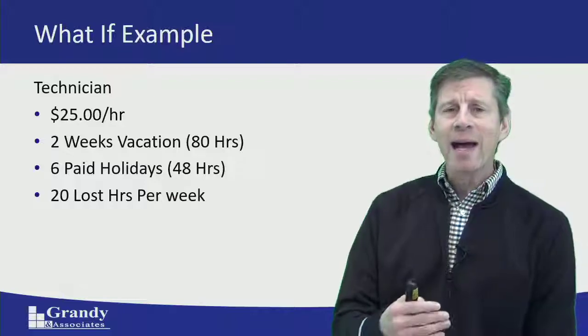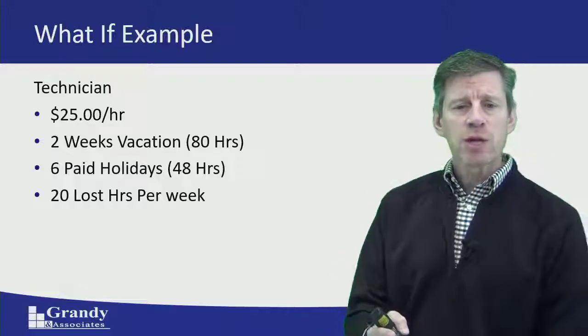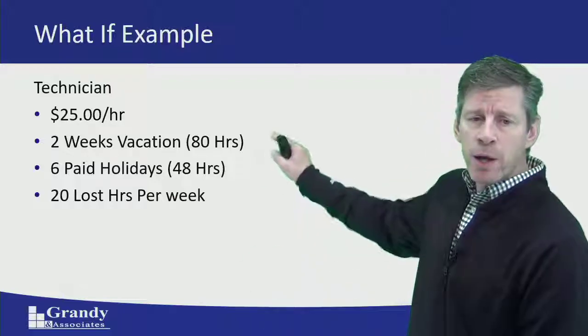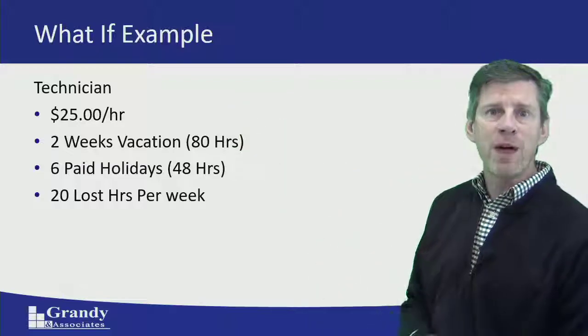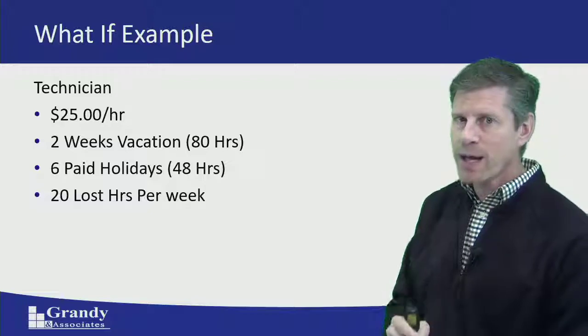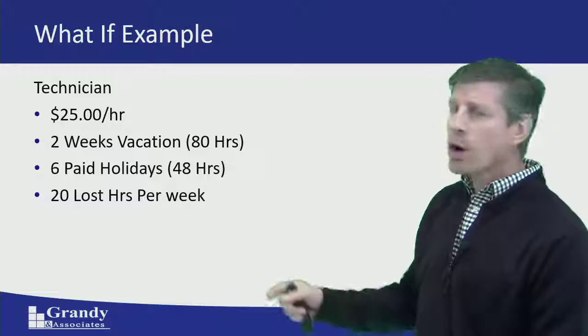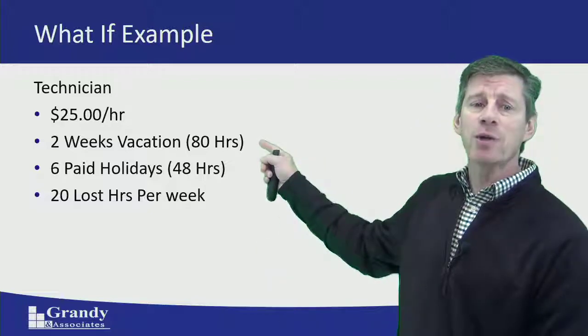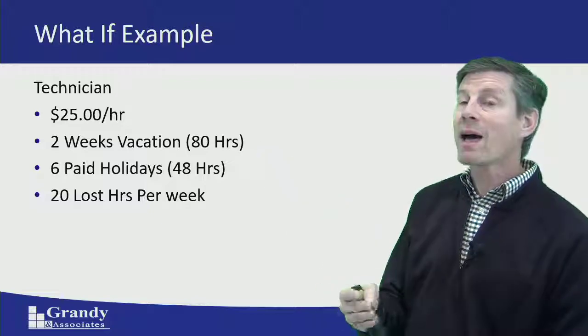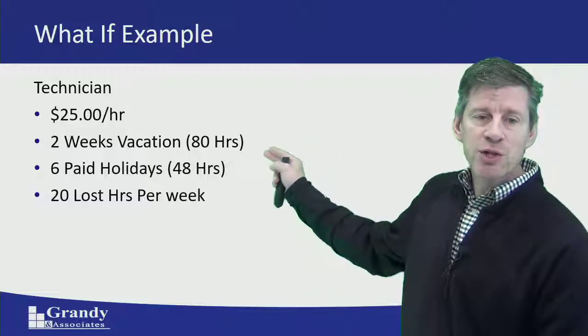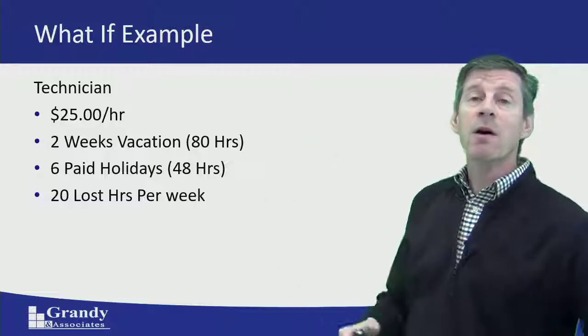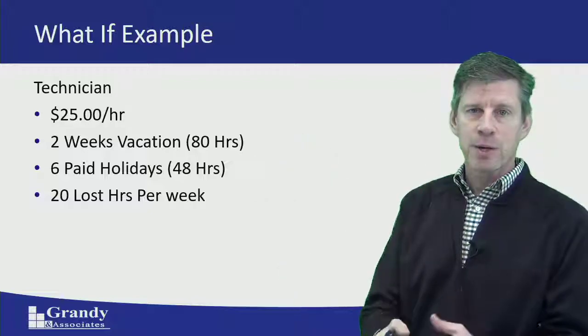So we're going to add a technician. We're going to pay them $25 an hour. That's their wages, so that's roughly $50,000 a year that we're going to take on if we bring on another technician. As we go through this, we're going to give him 2 weeks of vacation. So that's 80 hours of non-billable time that we need to add into our model as well. We're also going to give him 6 paid holidays. So that's another 48 non-billable hours.